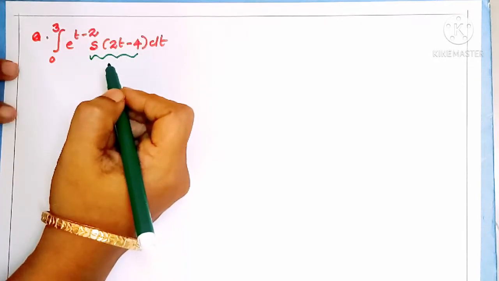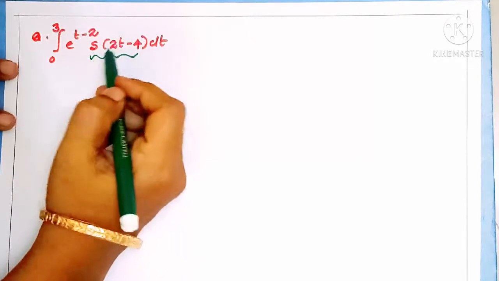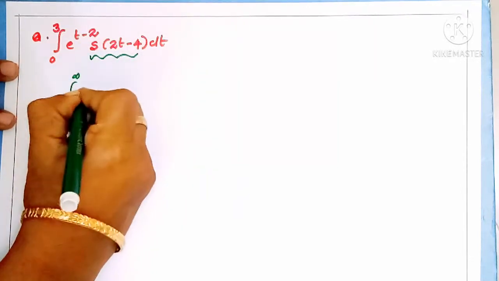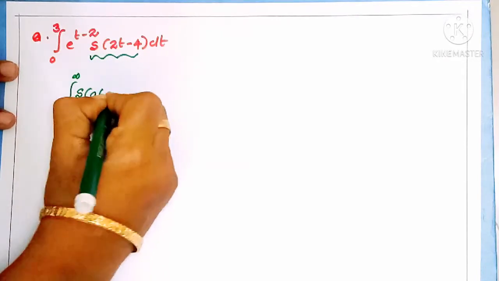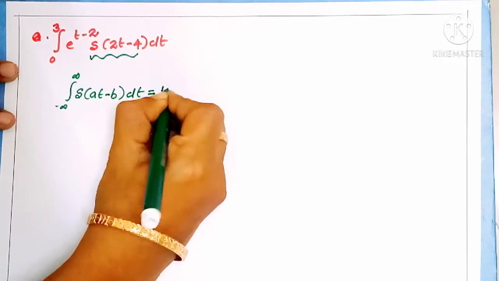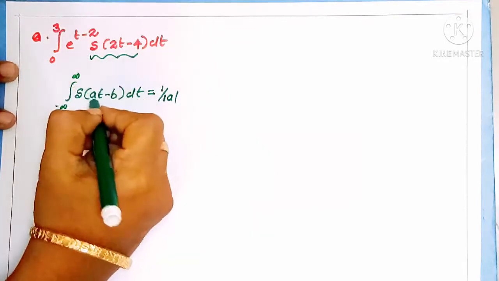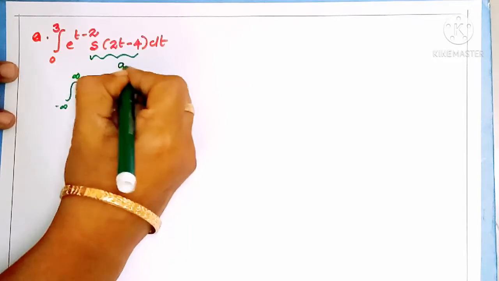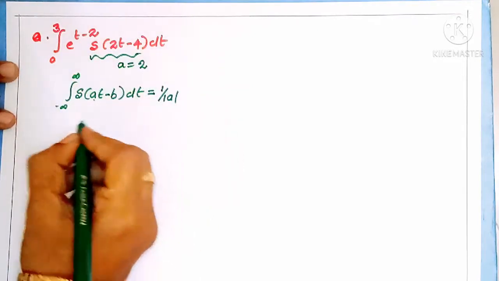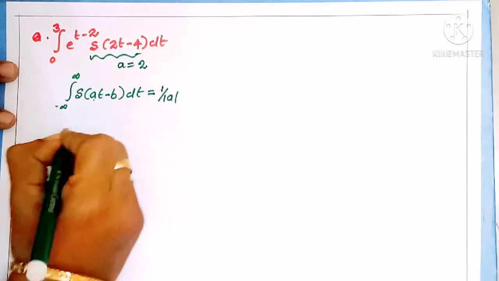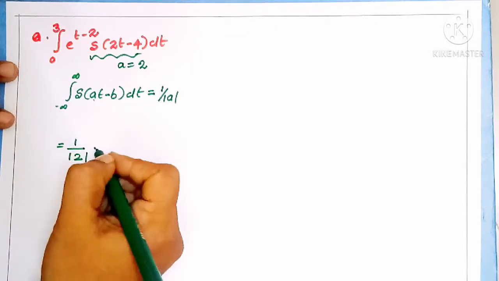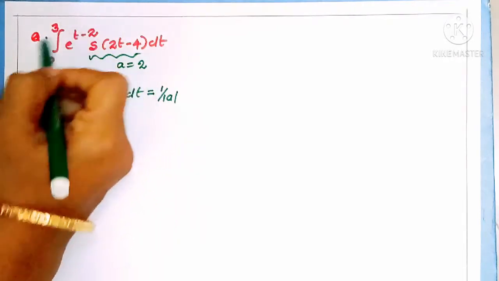To solve this, we know the property that the integral from minus infinity to infinity of del of at minus b dt is equal to 1 by mod a. Here a is equal to 2. So the integral value of this impulse term becomes 1 by mod 2. Then we need to find the value of the other term.